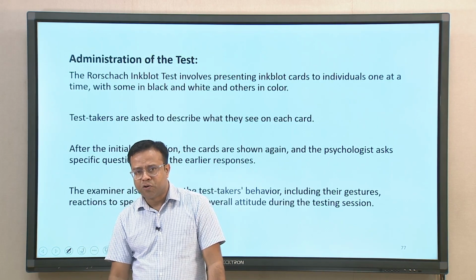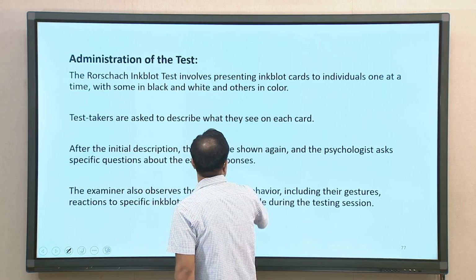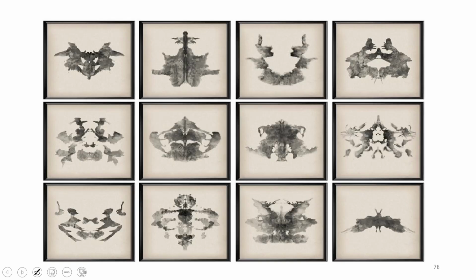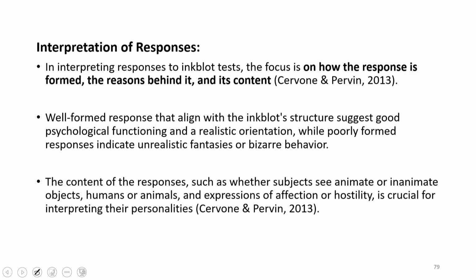How is it administered? The ink blot test involves presenting cards with ink blot structures, ambiguous figures, one at a time, with some in black and white and others in color. Test takers are asked to describe what they see on each card. The cards are like this. These are all ink blots, very ambiguous figures with no fixed structure. Such cards are given one by one to the participants, who are asked to describe what they see.